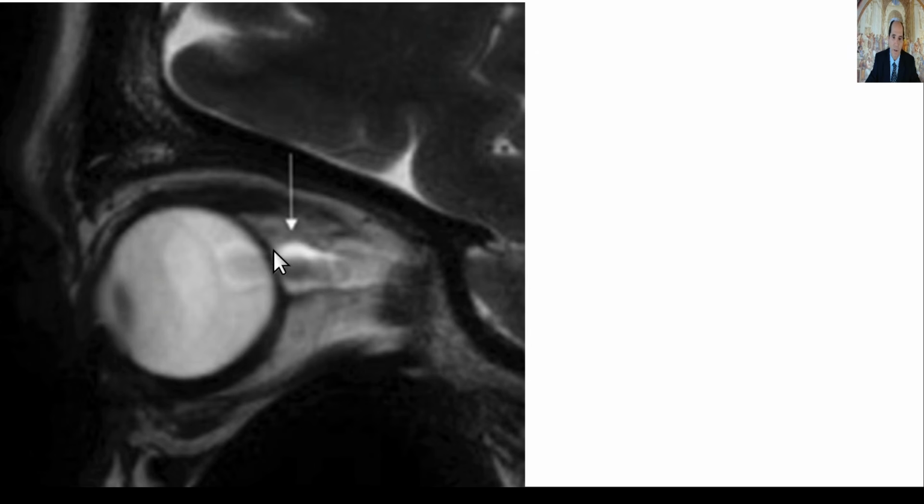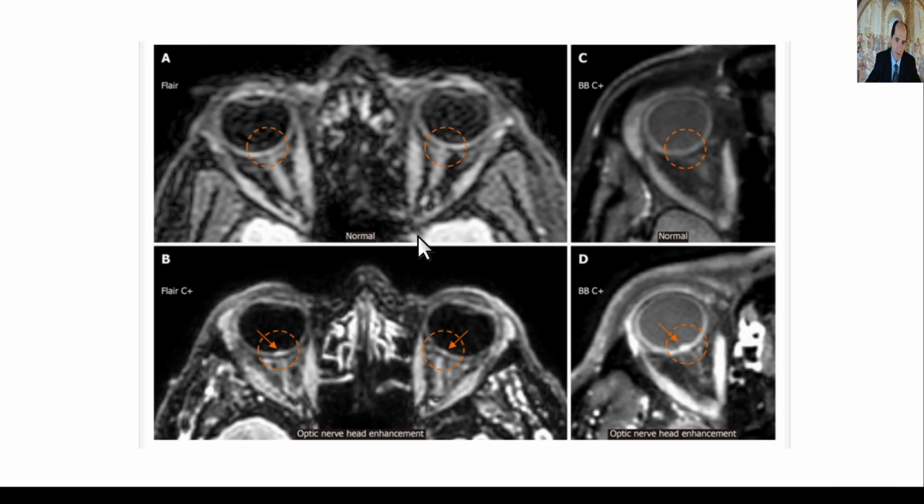This is just showing dilation of the CSF space around the optic nerve again in the sagittal view. Okay, here's the axial view, and you can see there's a little bit of a hypertrophy of the optic disc. You usually don't see it that well. Here it is with IV contrast, enhancing and bulging forward, whereas normally it's all flat back here. Okay, here it is enhancing, all right?